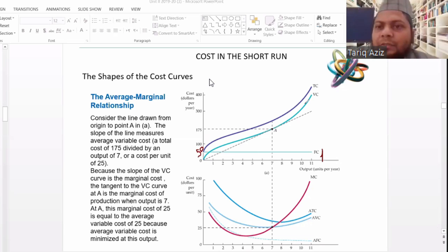And as far as the variable cost is concerned, variable cost will increase at an increasing rate initially. Then an inflection point will come. Then it will increase at a decreasing rate. Then after the inflection point, the rate of increase will further increase.